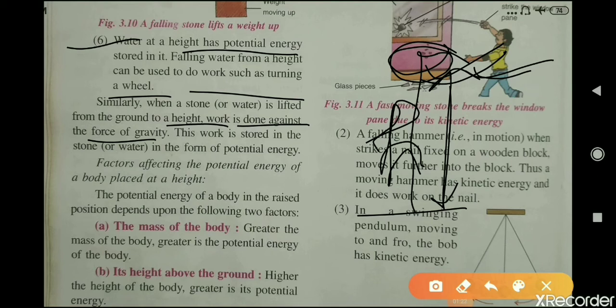And because of that work done on the stone while taking it from the ground to a particular height, that work is stored in the form of potential energy in that stone. So, the factors affecting the potential energy of a body placed at a height. There are some factors on which the potential energy of a body that is placed at a height depends.